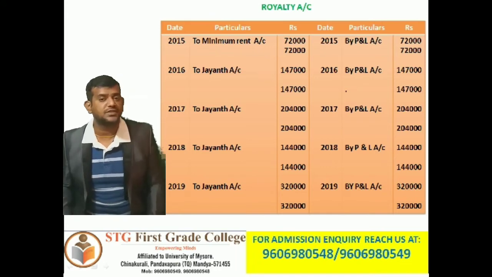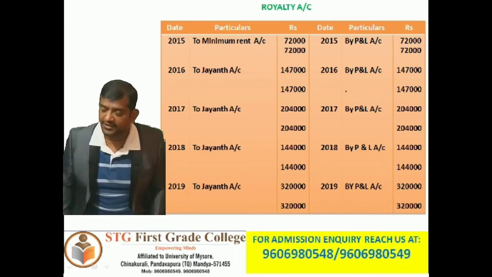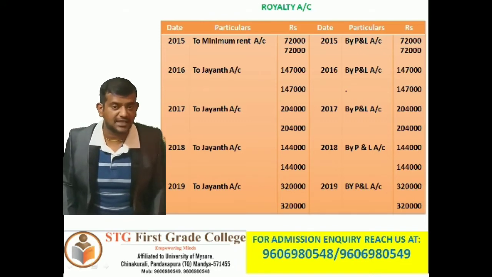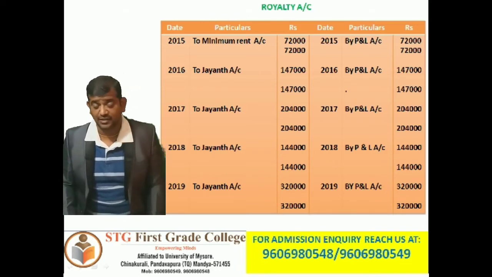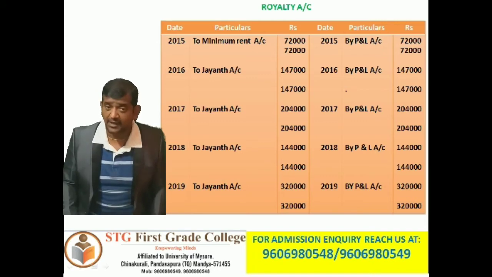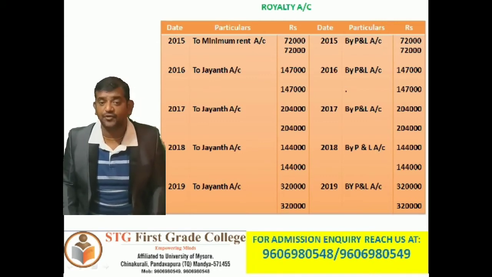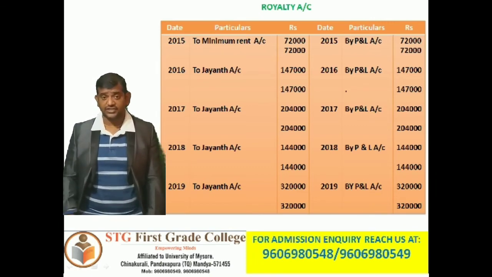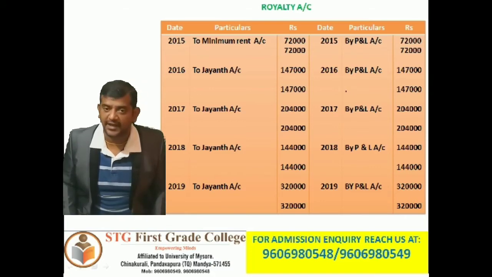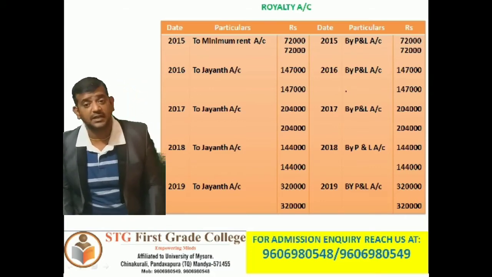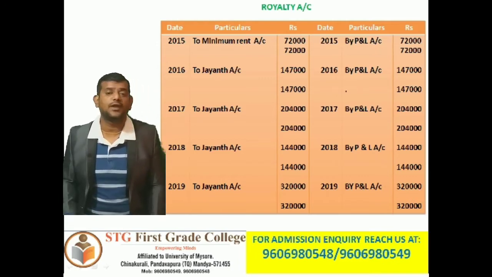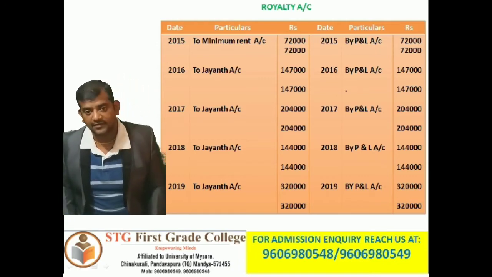Both sides total 72,000. 2016, to Giant account 1,47,000 rupees, because our production was more than the minimum rent fixed by the company. So 1,47,000 was fixed by the publisher. To Giant account 1,47,000. 2016, by P&L account 1,47,000. Both sides total 1,47,000.